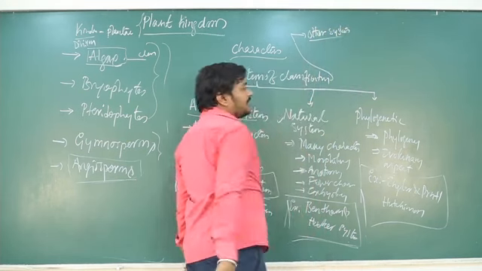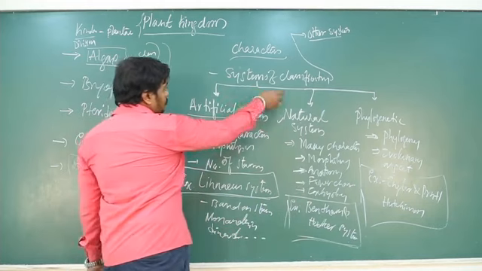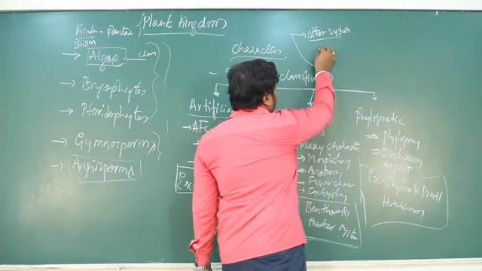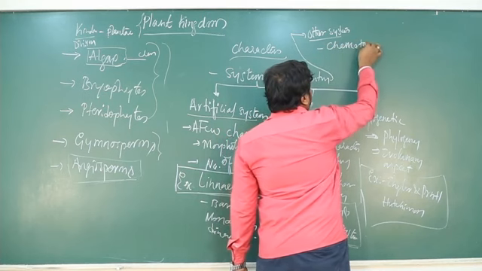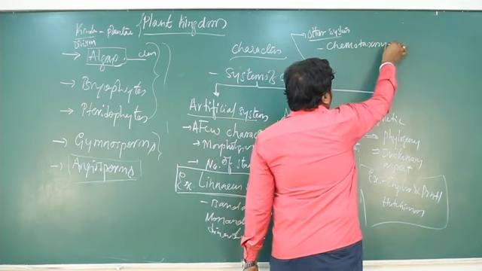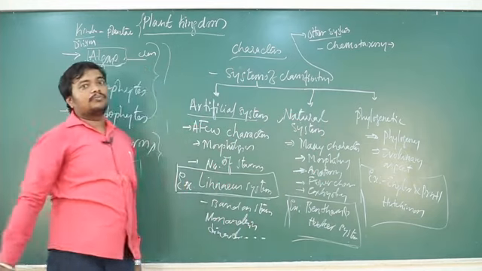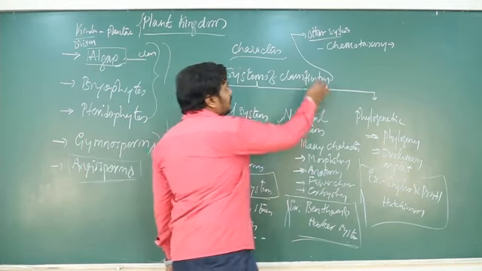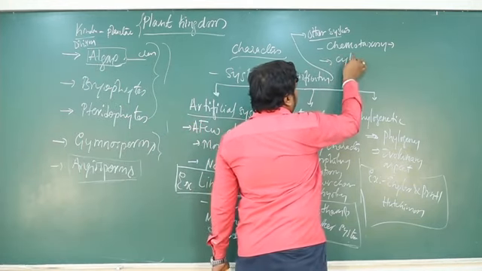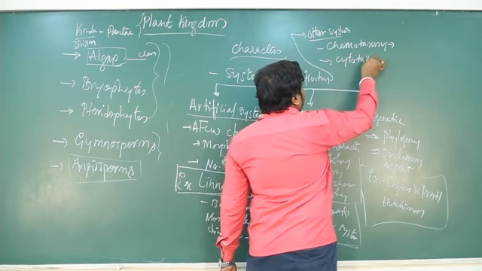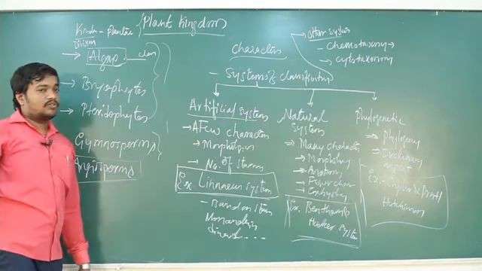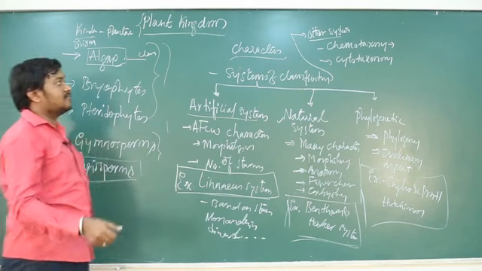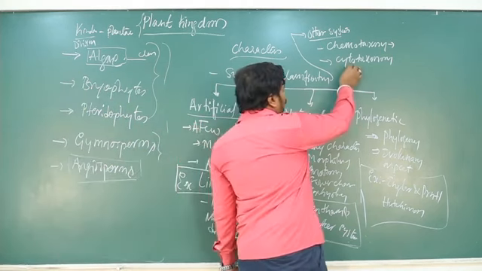So taxonomical classification, we can go for chemotaxonomy, that is, based on the chemicals present in the plant we can group the plant; that is called chemotaxonomy. Cytotaxonomy is for cytological characters, that is, considering the chromosomes inside the nucleus and those characters.